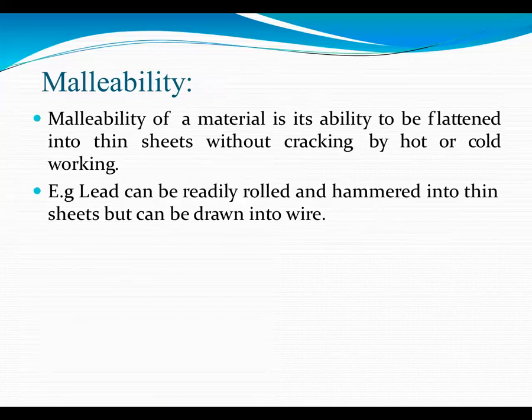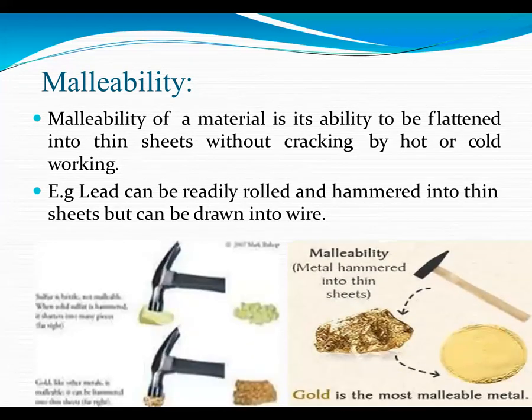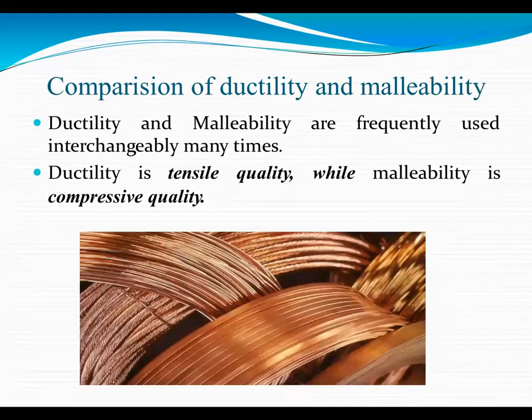Next property, the malleability. The malleability of a material is its ability to be flattened into a thin sheet without cracking by hot or cold working. Example, lead can be readily rolled and hammered into thin sheet but cannot be drawn into wire. Now you can see here how the malleability property occurs. It is flattened into a thin sheet without cracking by hot or cold working.